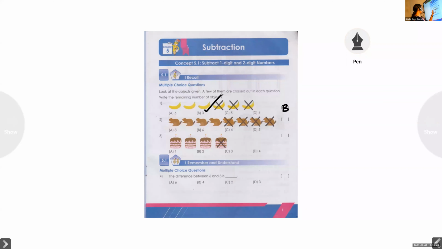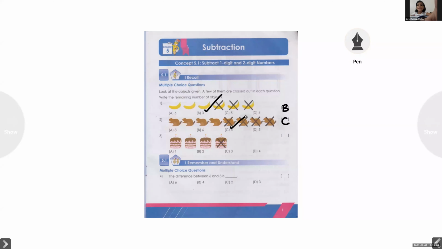Out of this 8, how many are crossed? 4. What is remaining? 4 are remaining. So which option is the correct answer? Option C. So write the letter C inside the bracket and put a tick mark for C, option 4.